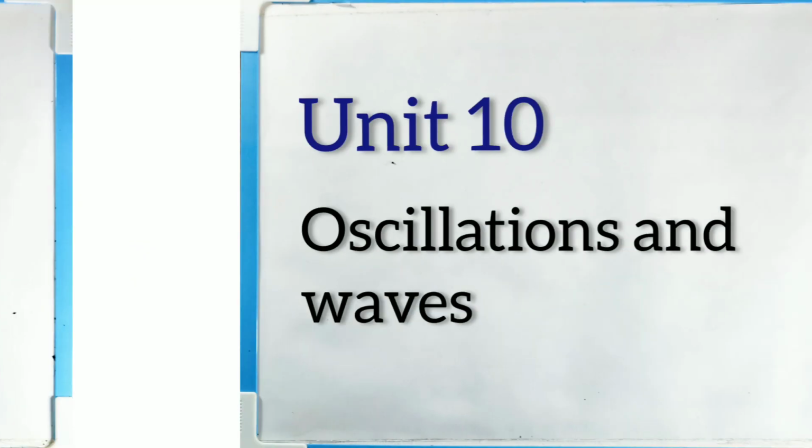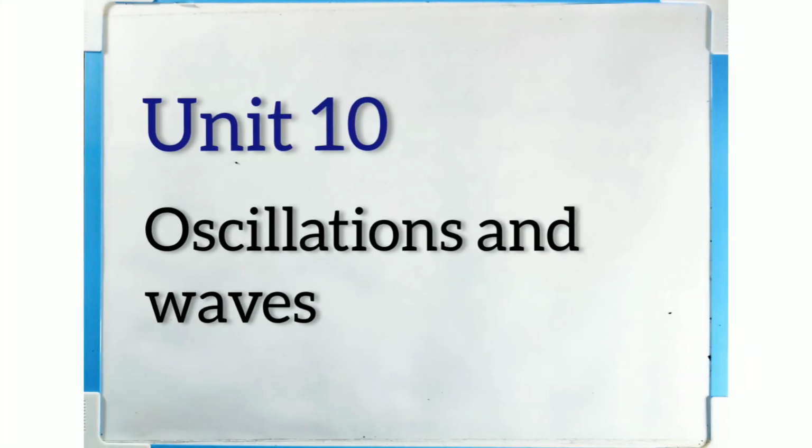The name of Unit 10 is Oscillations and Waves. Now, in Unit 5, we shall study about rotational motion, and in Unit 10, we'll study about a different type of motion, which is called oscillatory motion. An example of oscillatory motion is a swing in a park. Another example is that of a pendulum clock.